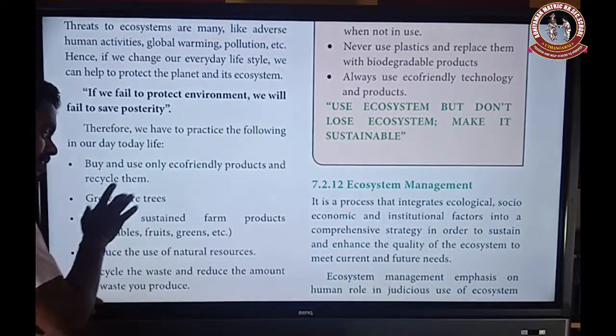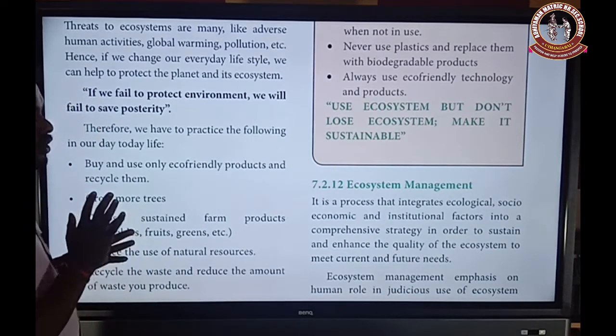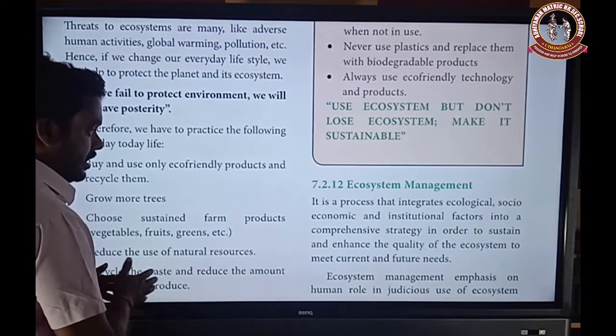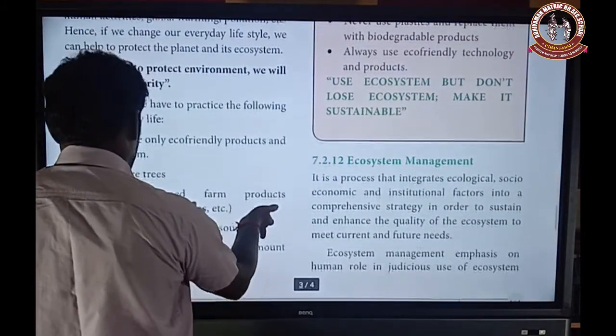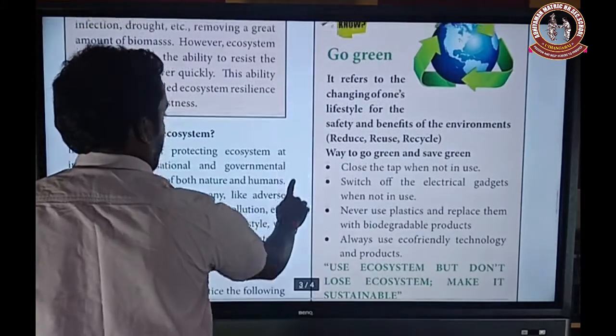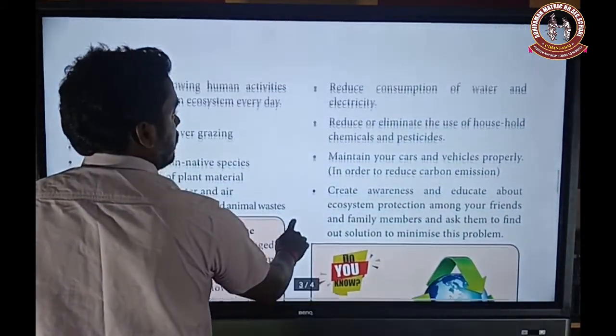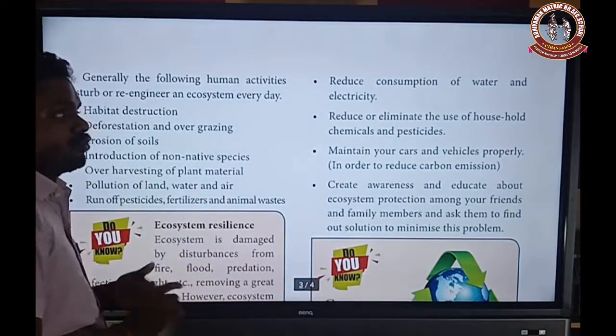Then recycle the waste and reduce the amount of waste you produce. The next one is to reduce the consumption of water.